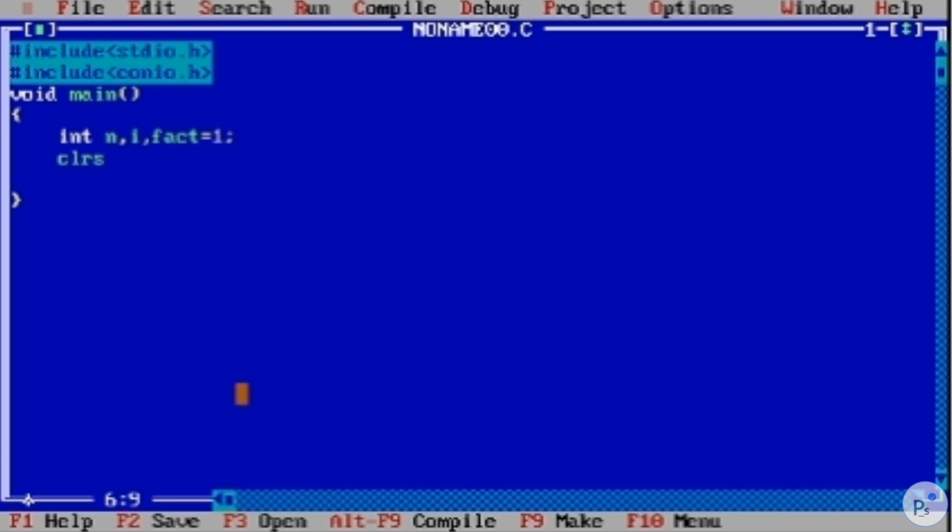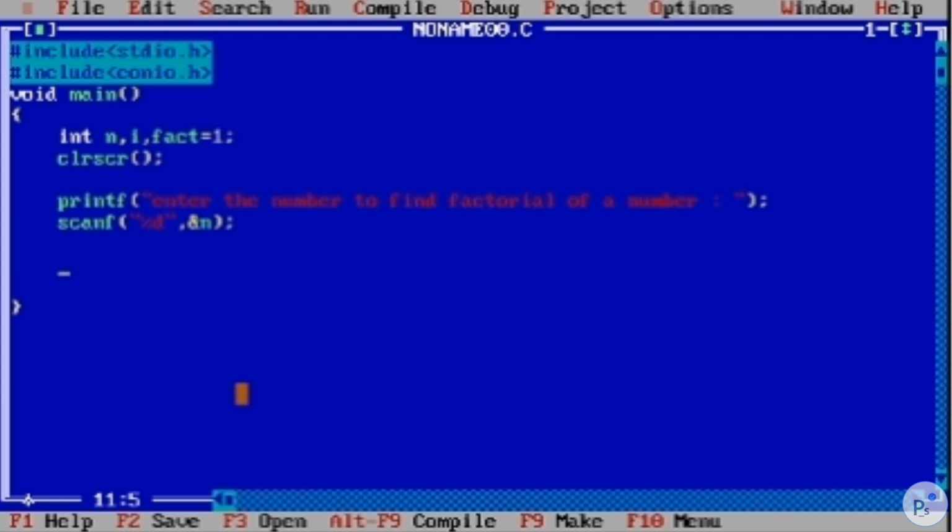clrscr for clearing the screen. Let's get the variable from the user. printf "Enter the number to find factorial of a number". We are storing that in scanf, %d comma ampersand n. Simple enough.